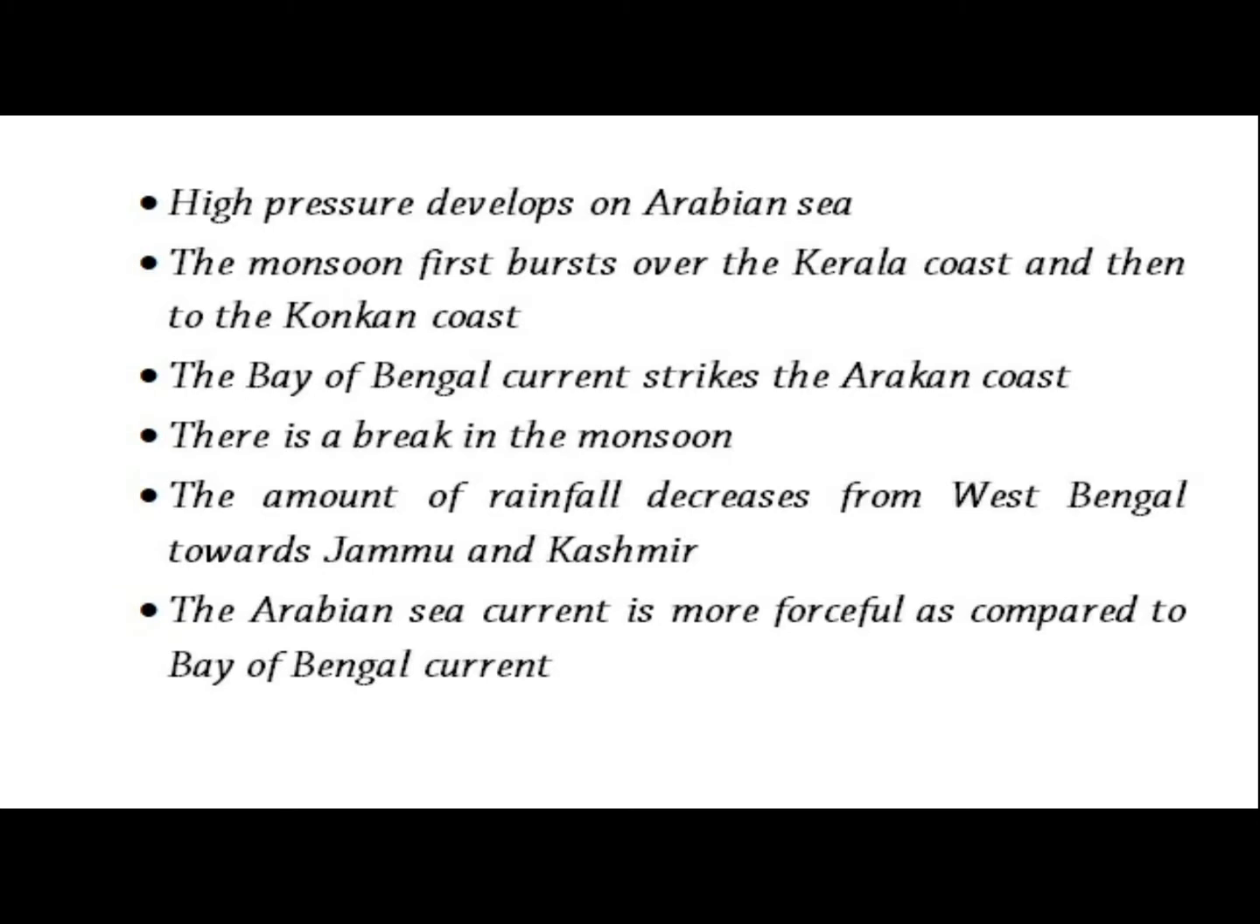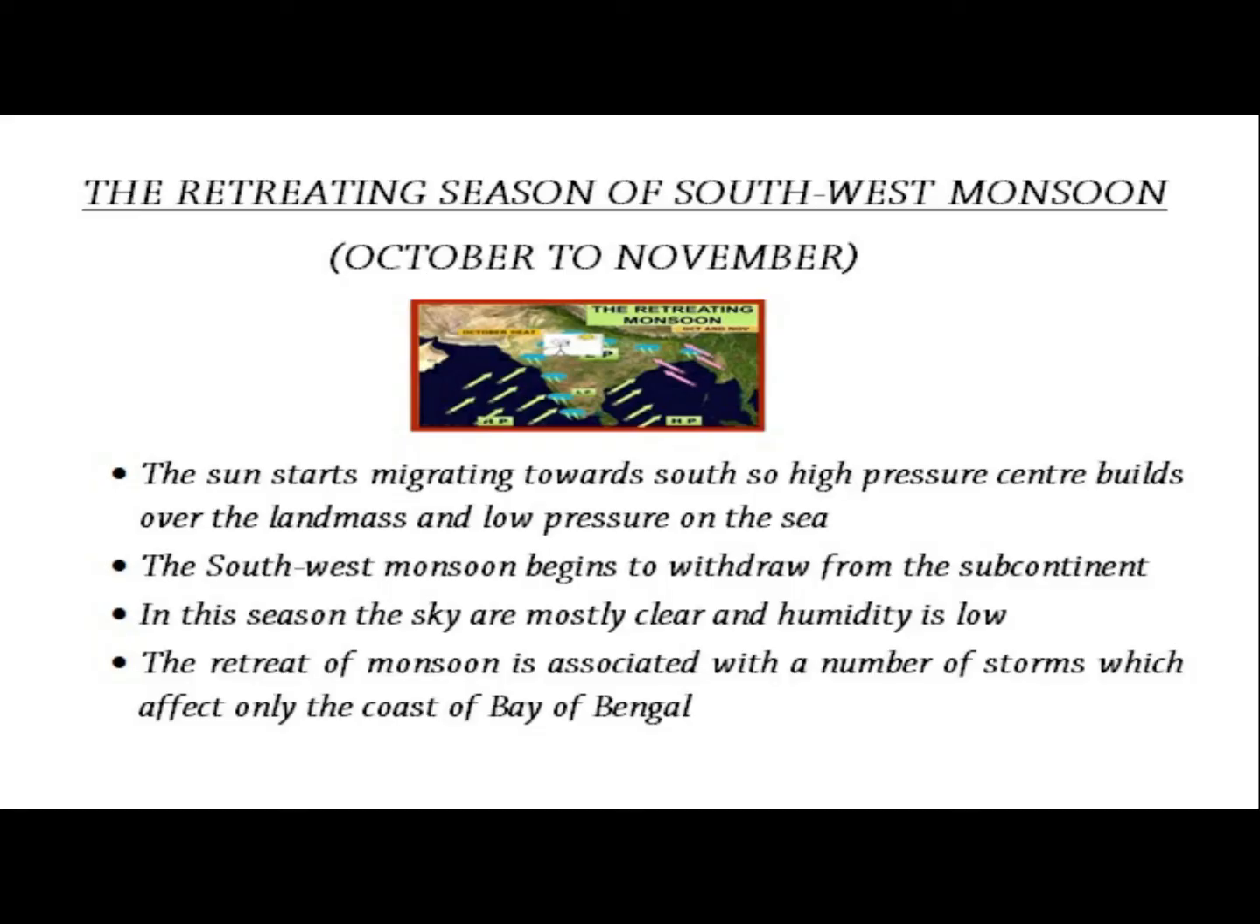Now, the monsoon winds cannot cross the high Himalayas, so they are deflected towards the Indo-Gangetic Plain, and the amount of rainfall decreases from West Bengal towards Jammu and Kashmir. The Arabian Sea current is more forceful as compared to the Bay of Bengal current. Next, we'll study the retreating season of the southwest monsoon, which starts from October till November.